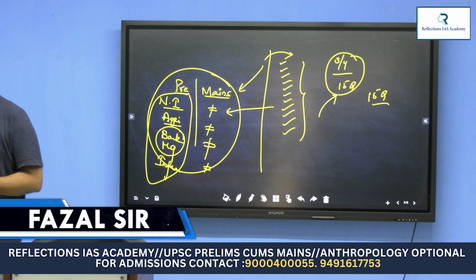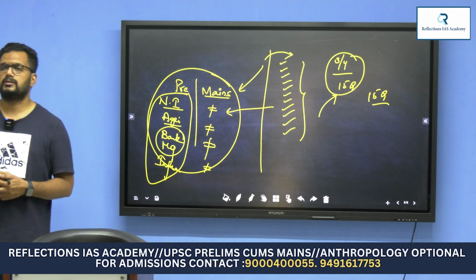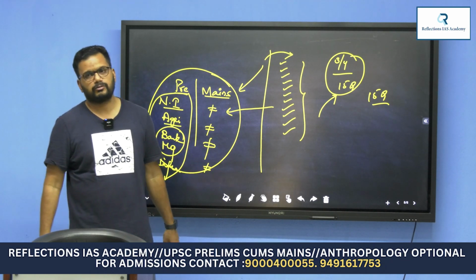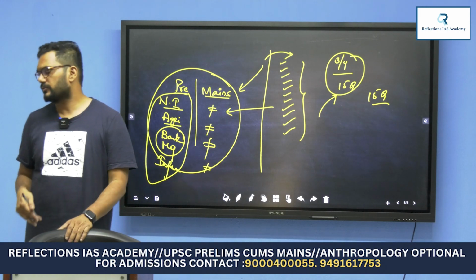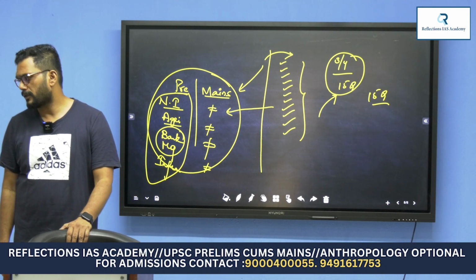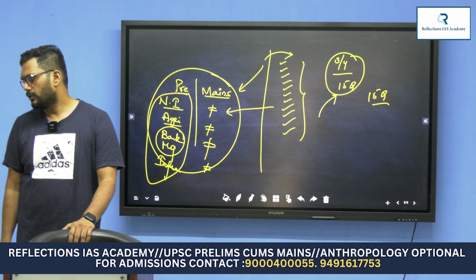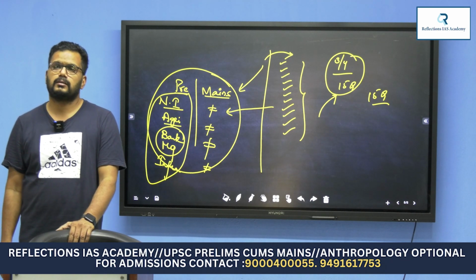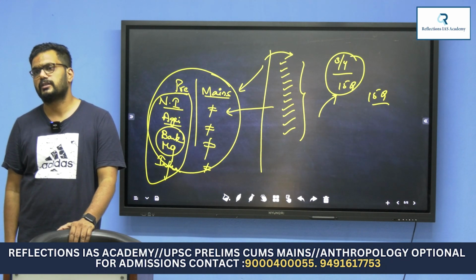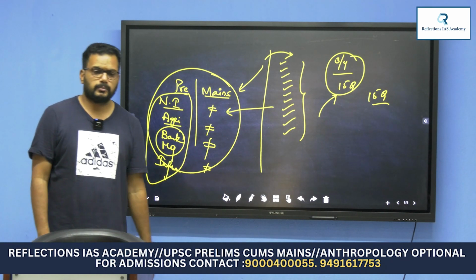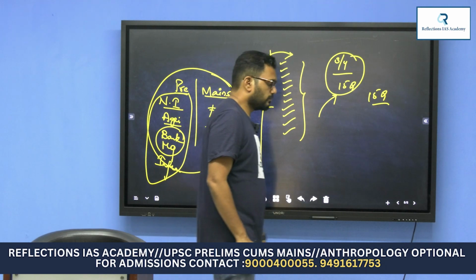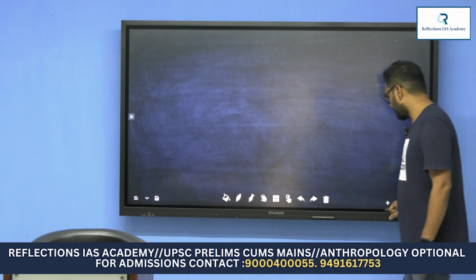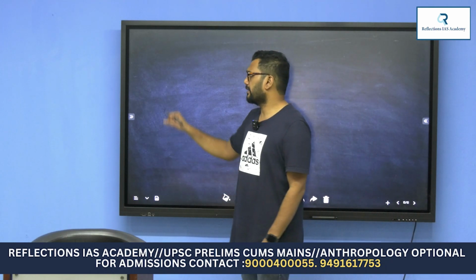For mains, as I told you, 130 to 140 marks is descriptive. We'll practice a few questions for mains and prelims, which could be helpful for you to get a sound knowledge in analyzing things from the economic point of view. Next, a few things you should also know: how to read and understand the current aspects of the economy.